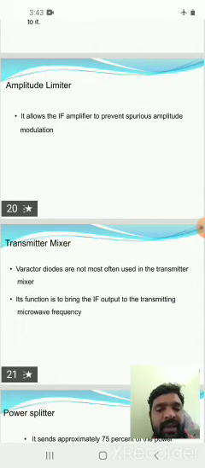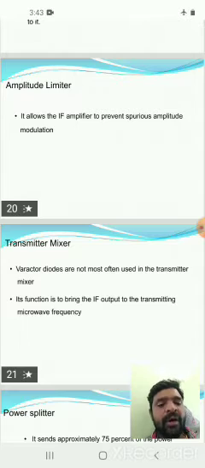Here, the transmitter mixer uses varactor diodes, which are most often used. Its function is to bring the IF output to the transmitting microwave frequency. So the transmitter mixer has two inputs: one is the amplifier output and the other is coming from the microwave source. The microwave frequency generator produces a very high frequency signal in the range of gigahertz, approximately 6 gigahertz.